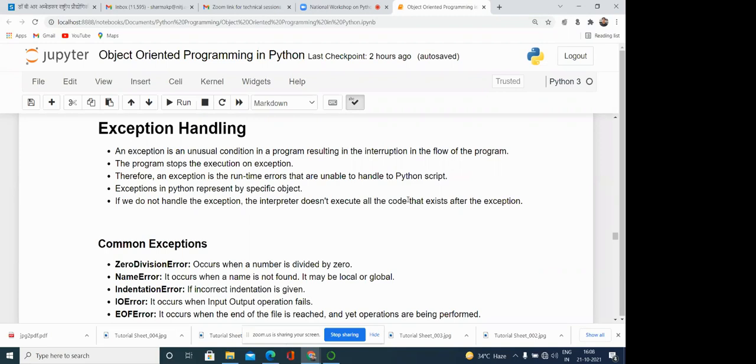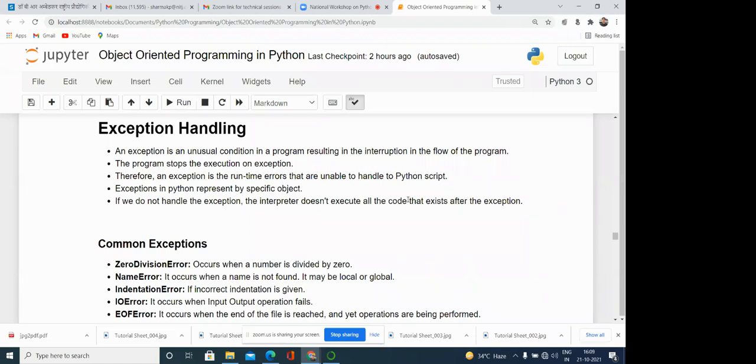Similarly, suppose you are reading or writing into a file, but the file is not available. Your program is correct, and if the file were available it would do everything correctly, but because the file is not available, your program raises the error.